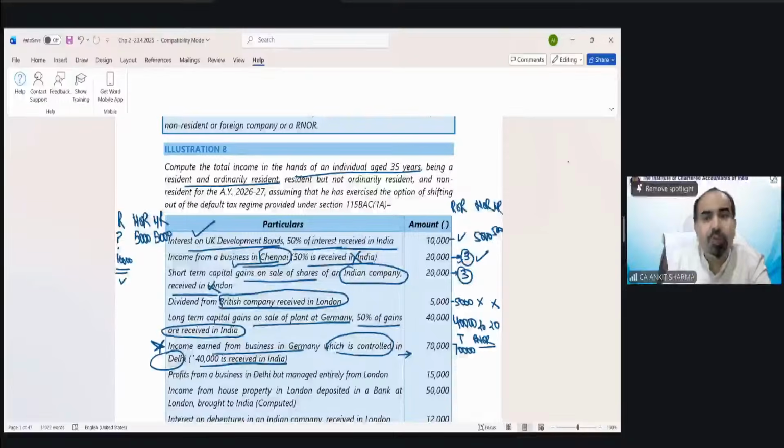Because it is controlled from India, that means full 70,000 is going to be taxed in the hands of resident and not ordinary resident also. Because if business is controlled from India, in that situation, full amount is going to be taxed in the hands of resident and not ordinary resident. And how much is going to be taxed in the hands of non-resident in this case? Only 40,000 rupees, which has been received in India. Understood?